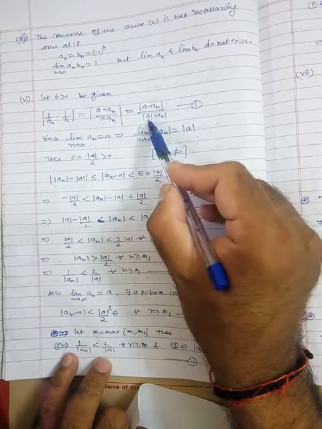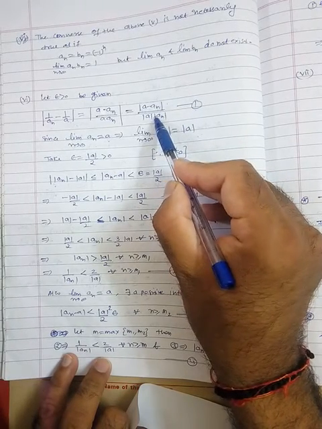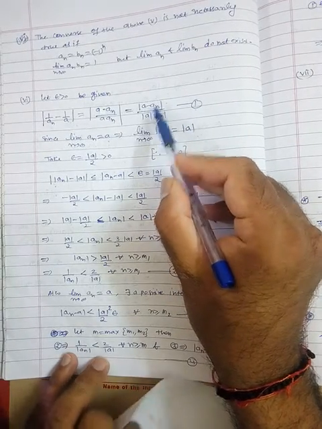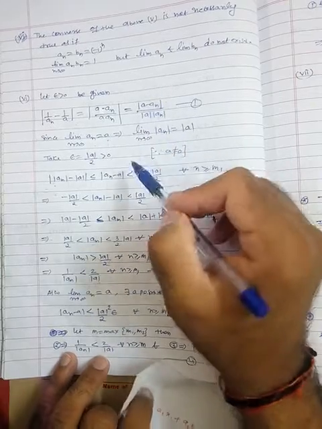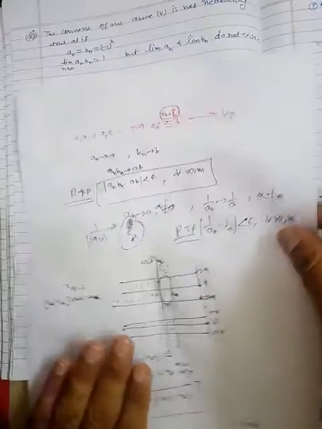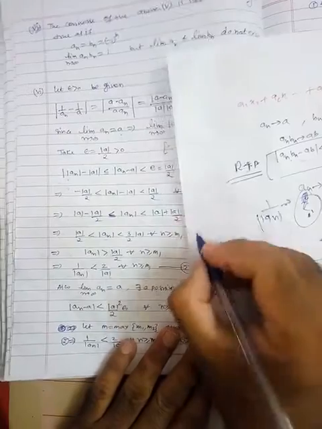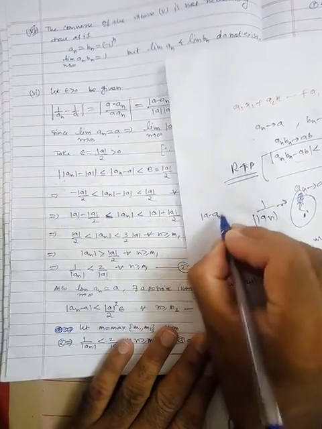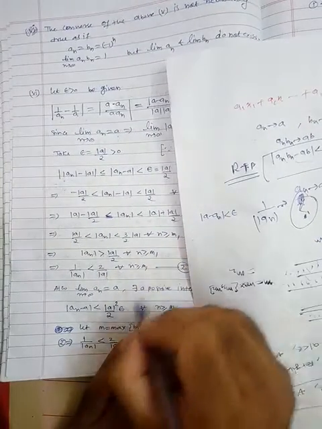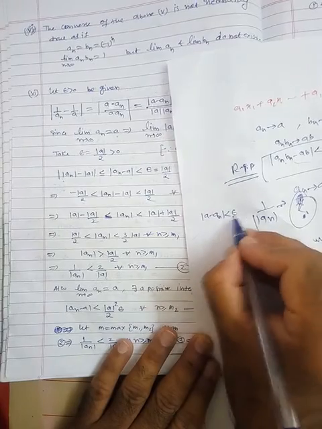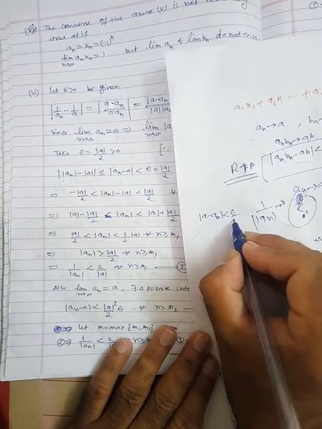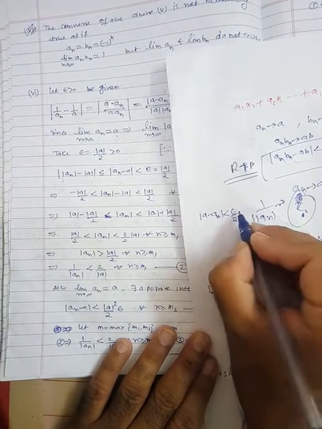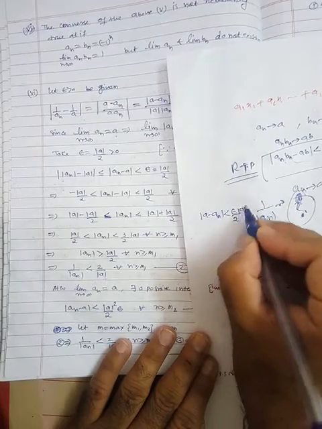That means 2/|a| squared. So what should |a - a_n| be? To prove that this quantity is less than epsilon, |a - a_n| should be less than epsilon times |a| squared divided by 2.